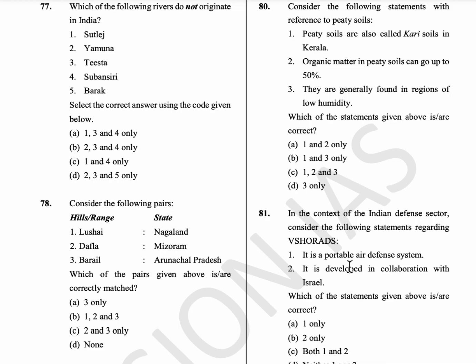77th question, which of the following rivers do not originate in India? So here the Satluj originates in Tibet, Yamuna originates in Uttarakhand, Teesta originates in Sikkim, Subansiri originates in Tibet and Barak originates in Manipur Hills. So option C is the answer.